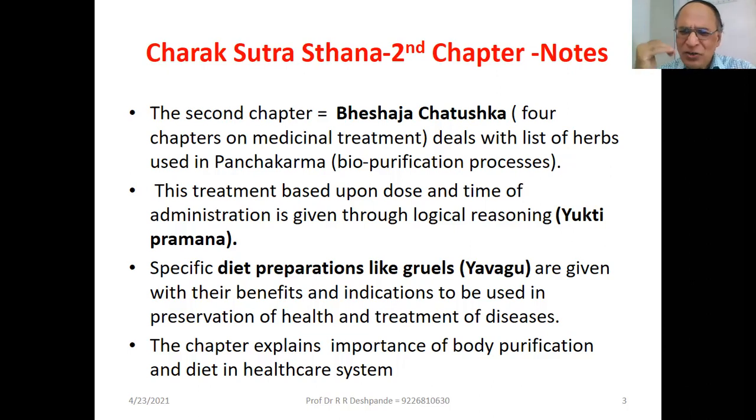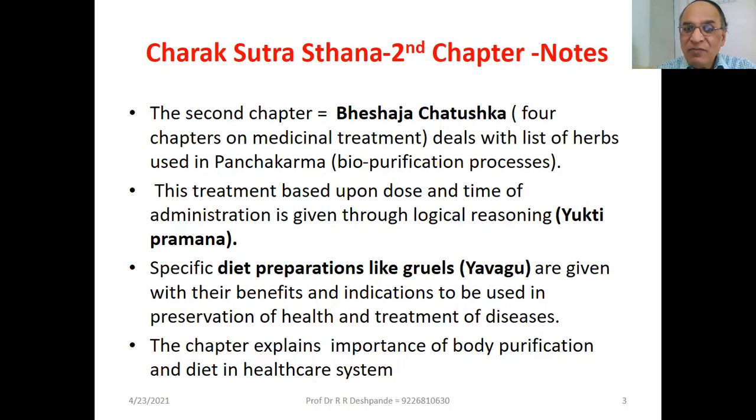Charak has not given doses of any plant, because he says the Vaidya, the doctor, should decide the dose and at what time it should be given, because it depends on so many factors: age of the patient, prakriti of the patient, condition of the disease. Lots of things have to be considered, and then dose and time are decided by the Ayurvedic physician.